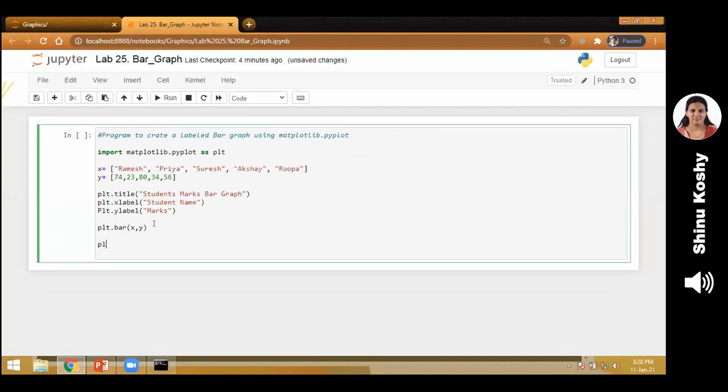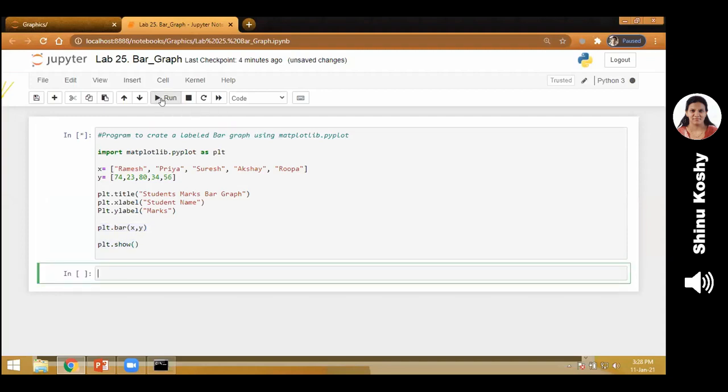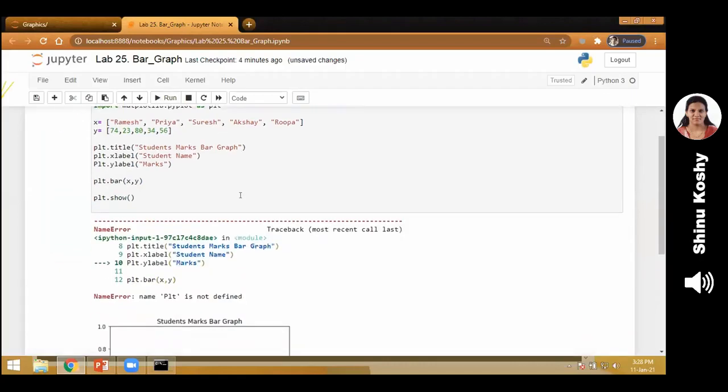plt.show. So remember, title, xlabel, ylabel, all those are not mandatory. It is just to beautify your graph. You want to give some extra decorations. The main thing is you create an x-axis, y-axis. You write plt.bar(x, y) and plt.show. Just these three sentences will give you the output. The others are all just for decoration purposes.